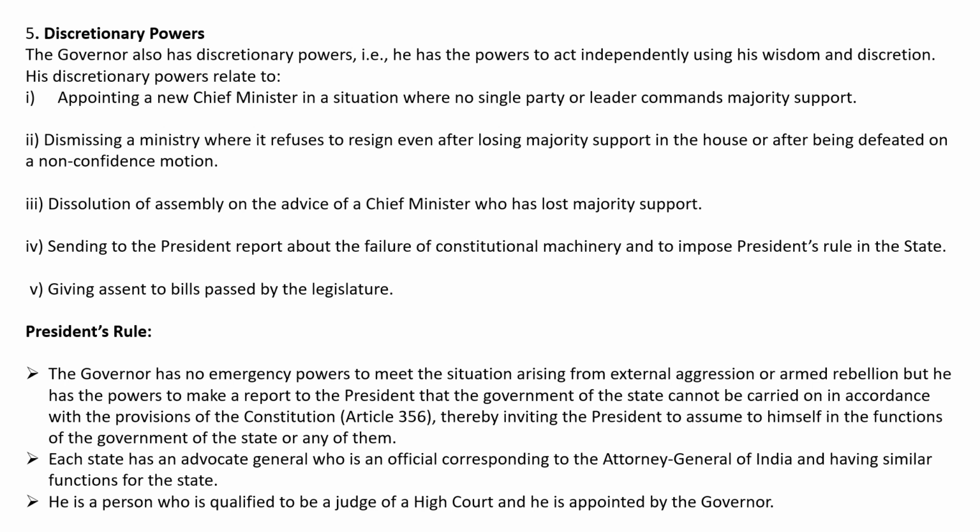Each state has an advocate general who is an official corresponding to the Attorney General of India and having similar functions for the state. He is a person who is qualified to be a judge of the High Court and he is appointed by the governor.